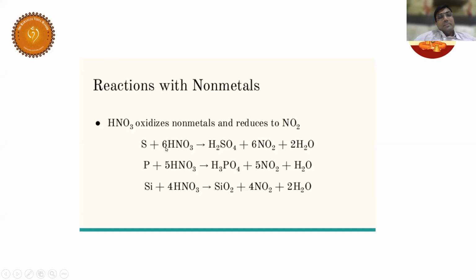Students, let us learn the reaction with non-metals. HNO3 is going to react with non-metals and give the respective oxy acids. These are all oxy acids. Sulfur, phosphorus, silicon, these are all non-metals. When I react them with HNO3, students try to understand, go back and see here. When you use HNO3 as an oxidizing agent, what are the byproducts? NO2 and water. Can you see here NO2 and water?